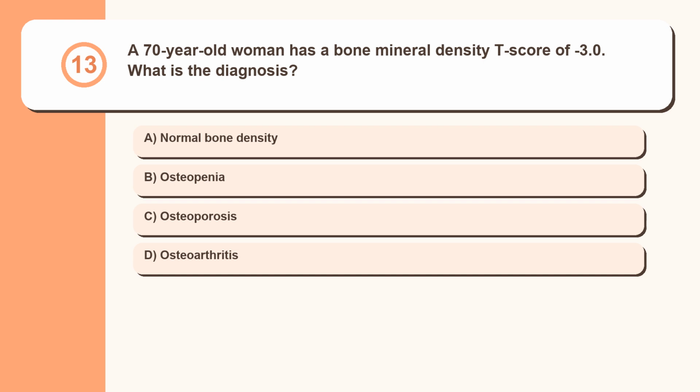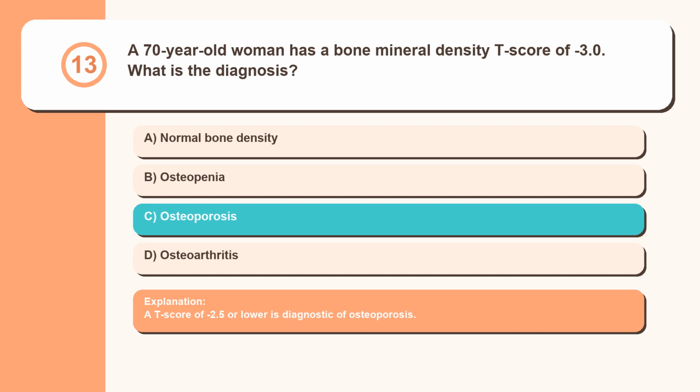Question 13. A 70-year-old woman has a bone mineral density T-score of -3.0. What is the diagnosis? Normal bone density, osteopenia, osteoporosis, osteoarthritis. A T-score of -2.5 or lower is diagnostic of osteoporosis.